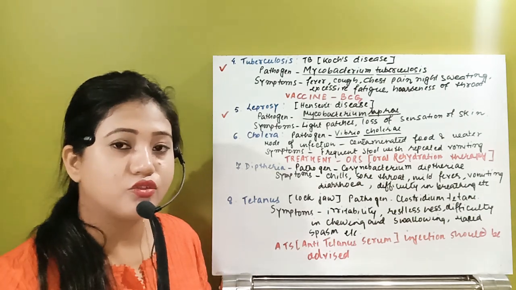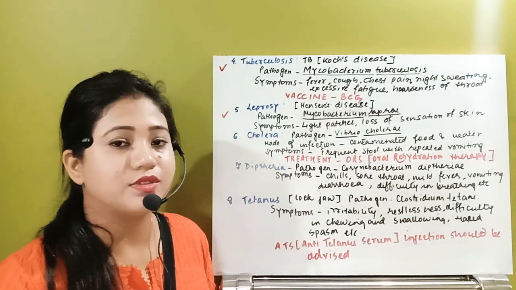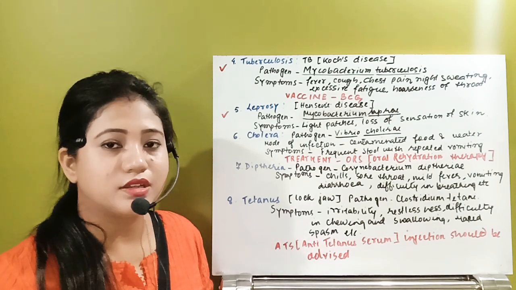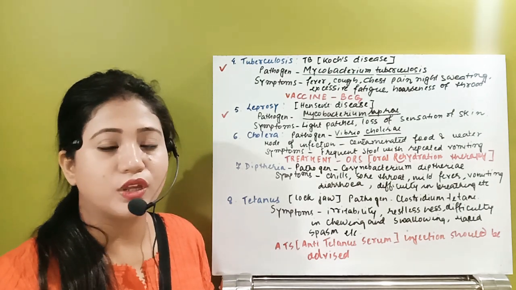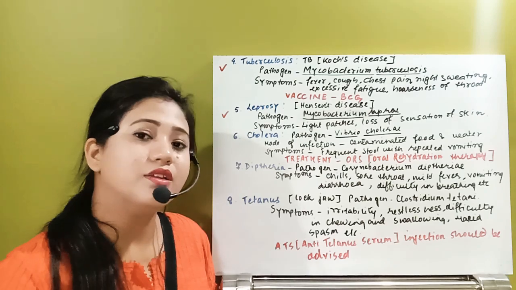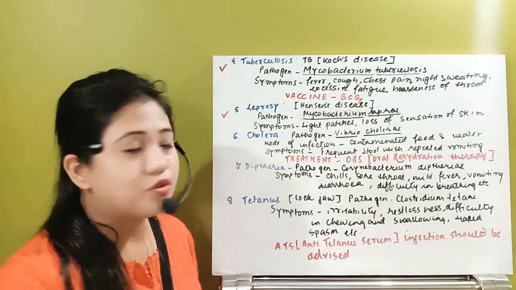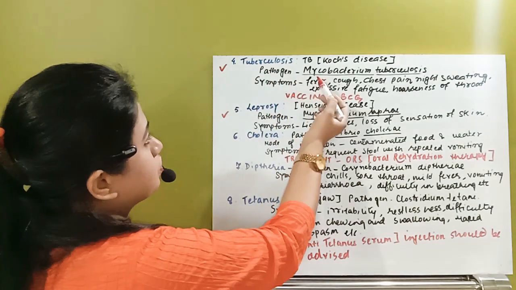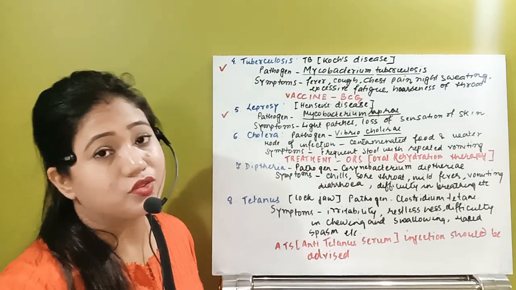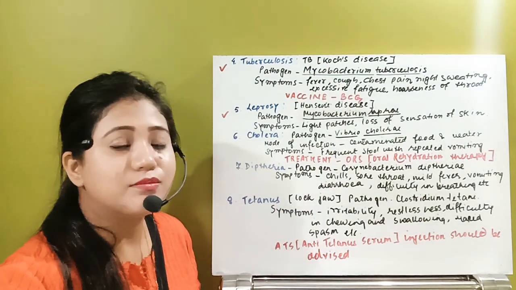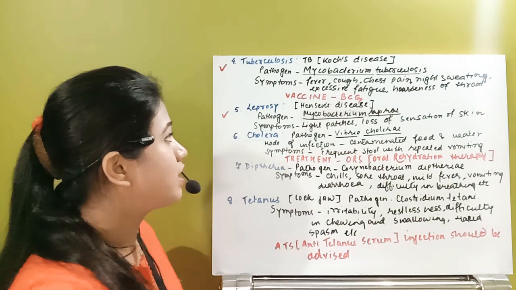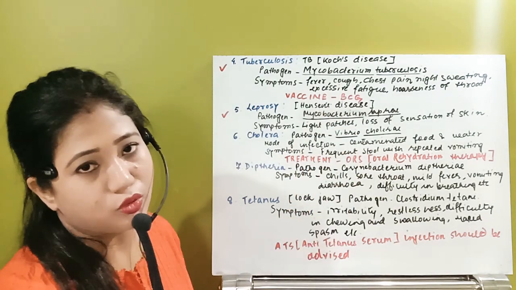Remember, questions are often asked from here, such as which of the following diseases are caused by the same genus Mycobacterium. So for tuberculosis, the causative organism is Mycobacterium tuberculosis.